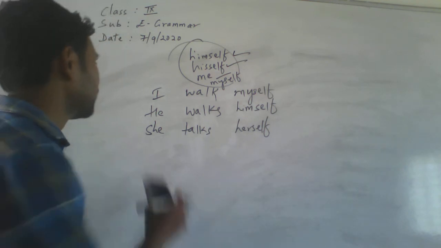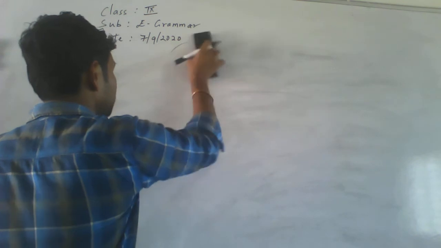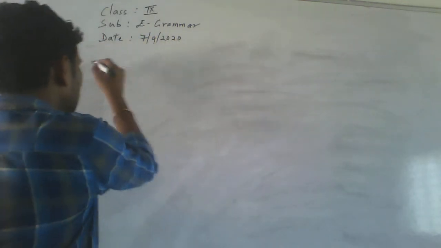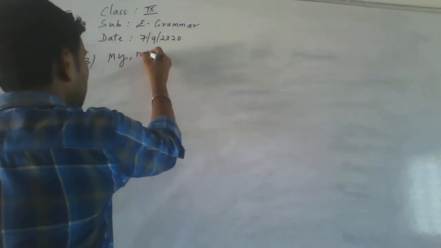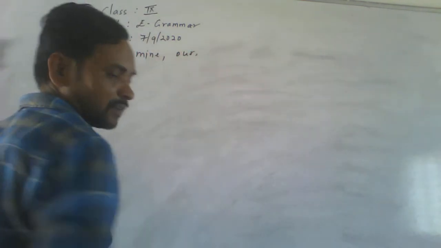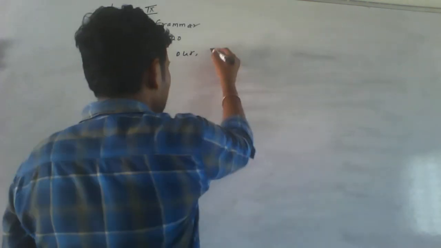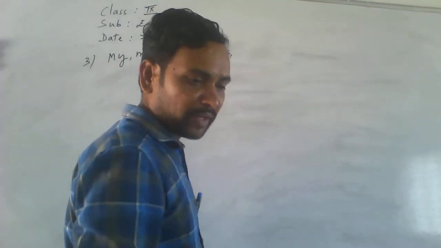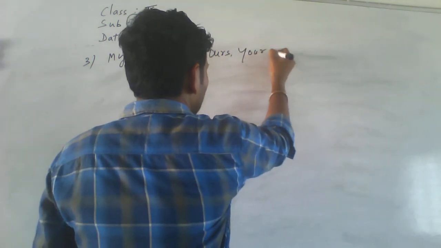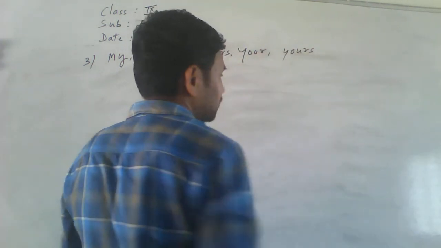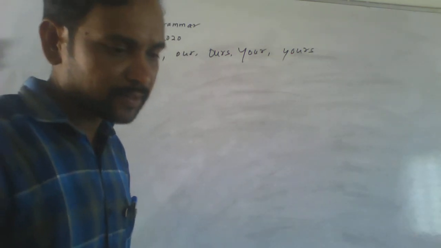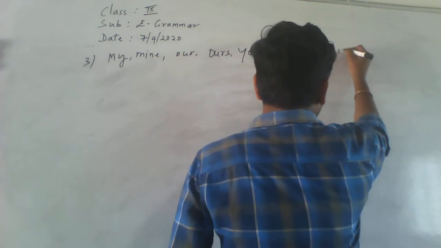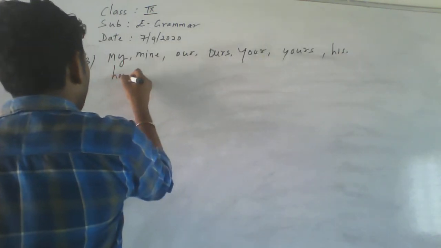Okay. Let's see the next. Third one. My, mine, our, ours. Then your, yours, his, her, hers.